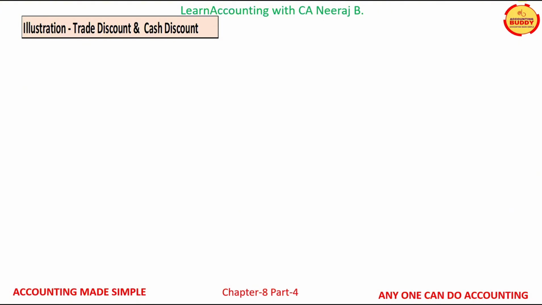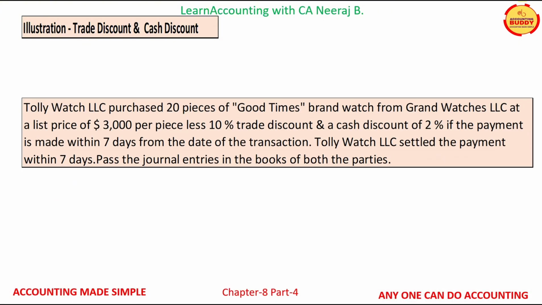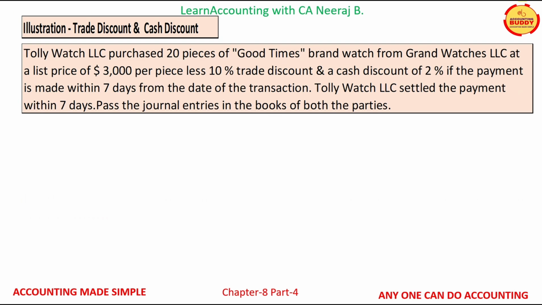Let us understand the journal entries in the case of trade discount and cash discount with the help of the illustration displayed on your screens. Tolly Watches LLC purchased 20 pieces of Good Times brand watches from Grand Watches LLC at a list price of $3,000 per piece, less 10% trade discount. A cash discount of 2% is also allowed if the payment is made within 7 days from the date of the transaction. Tolly Watches LLC settled the payment within 7 days. Pass the journal entries in the books of both the parties.